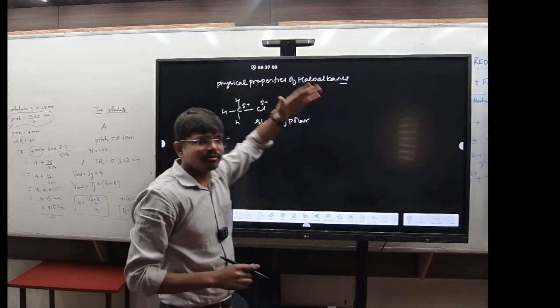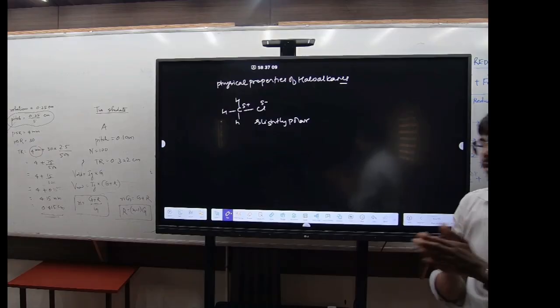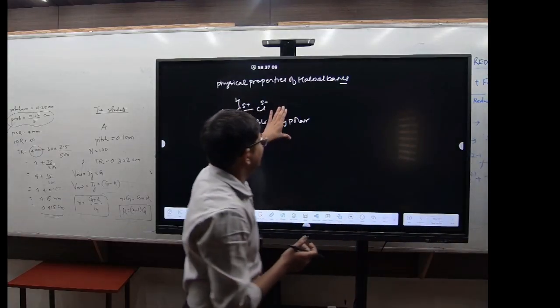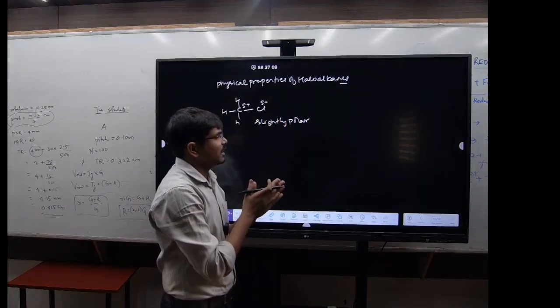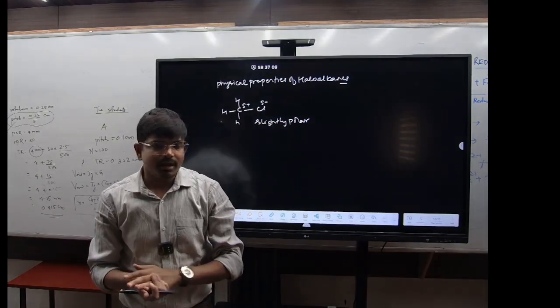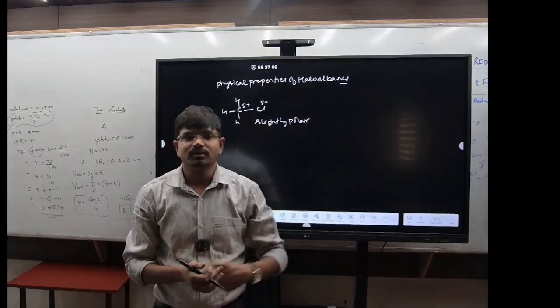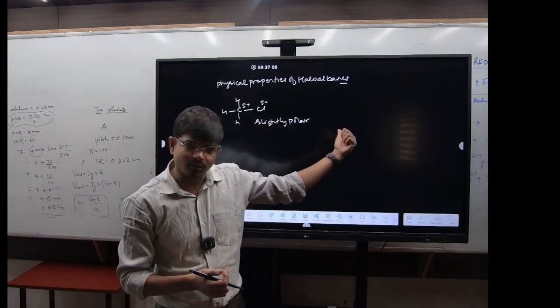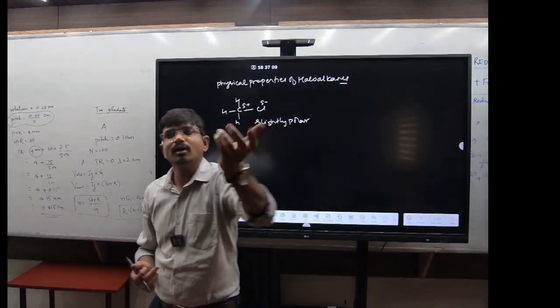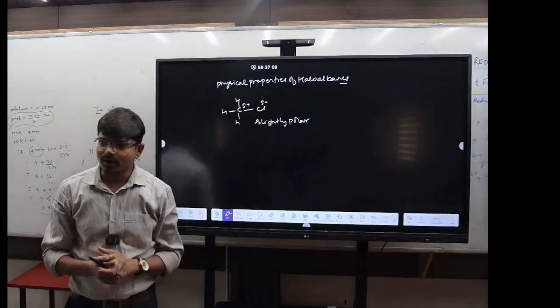Since it is only slightly polar and water is highly polar, there is not that much solubility in water. So it will be soluble in organic solvents like acetone and ether, but not that much soluble in water, because if it were highly polar then it could have been soluble in water.